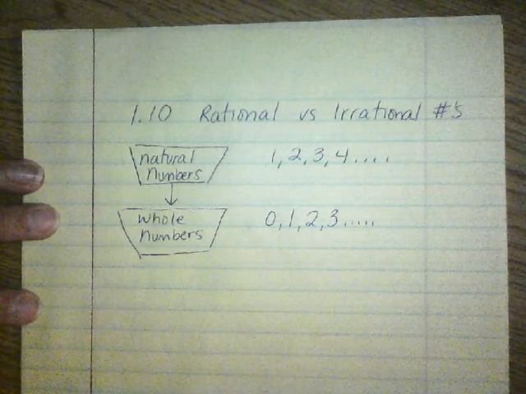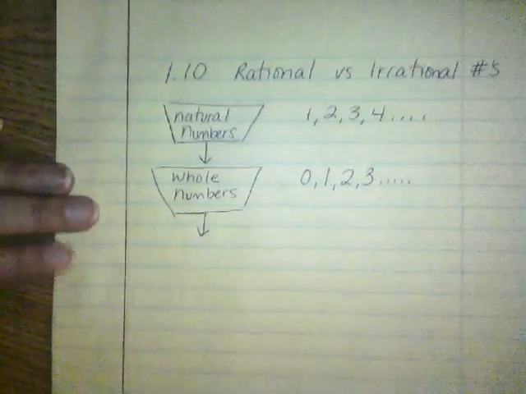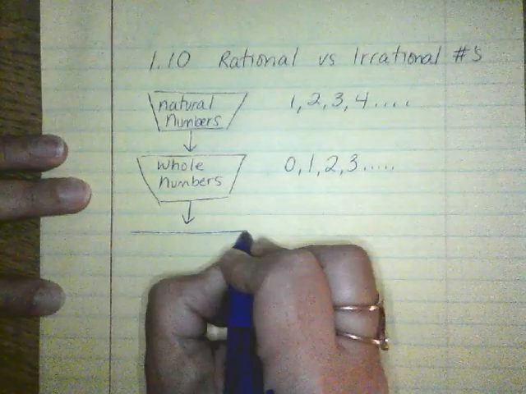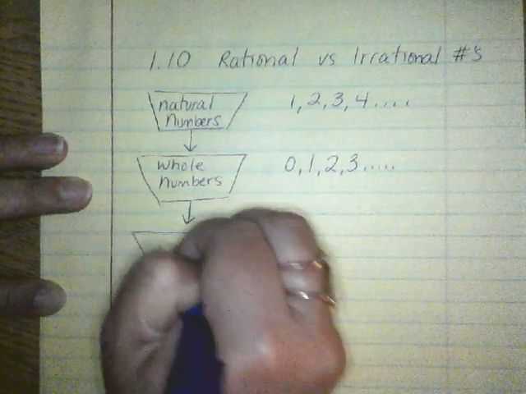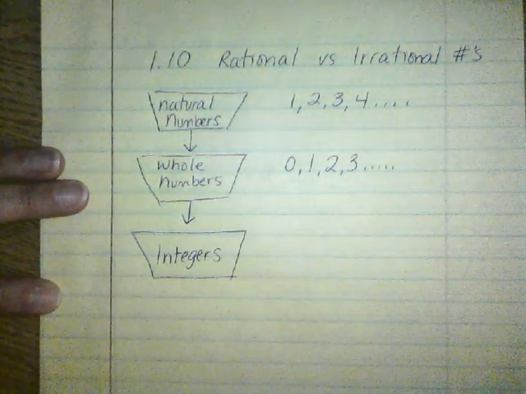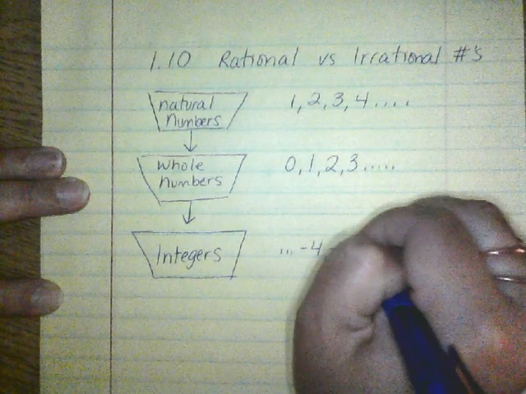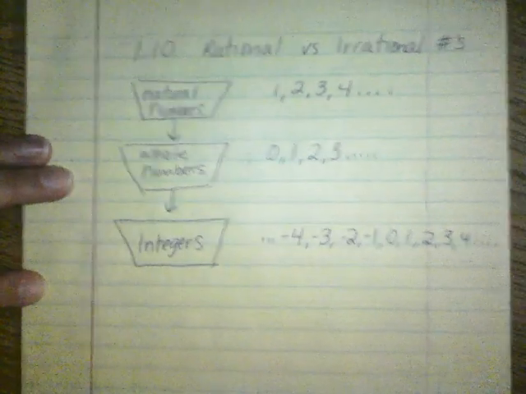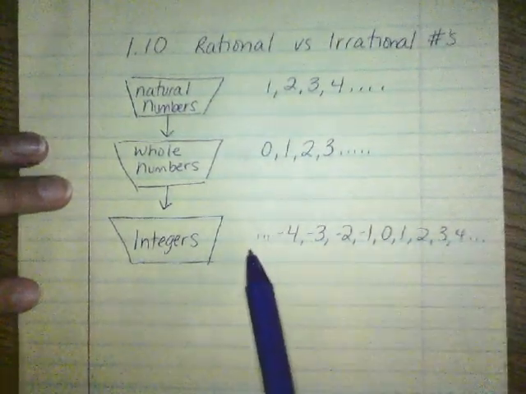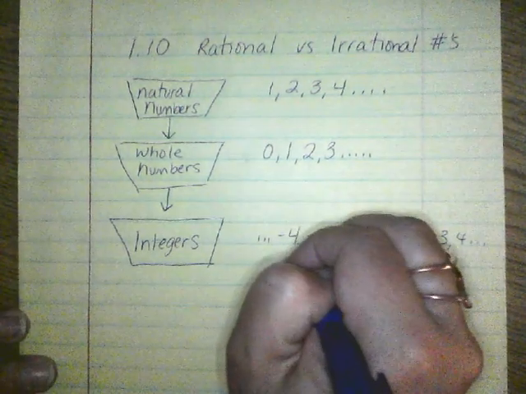Which group of numbers is just a little bit bigger than whole numbers? Iris? Integers, good. And what are integers? What are integers, Wyatt? The negative numbers. Negative and positive, right? So -4, -3, -2, -1, 0, and 1, 2, all the natural numbers, okay? So now we have dots continuing in both directions. So integers are all the positive and all the negative numbers. So negative and positive.